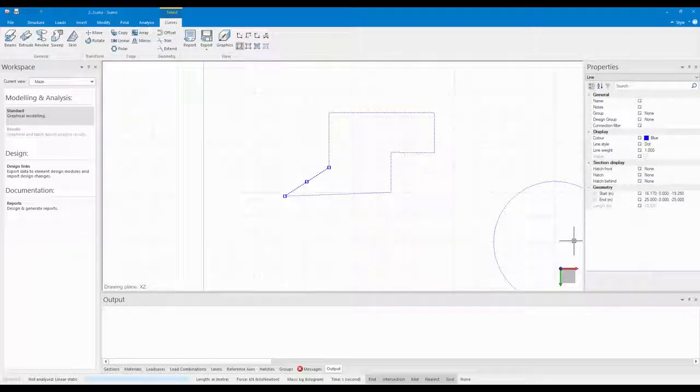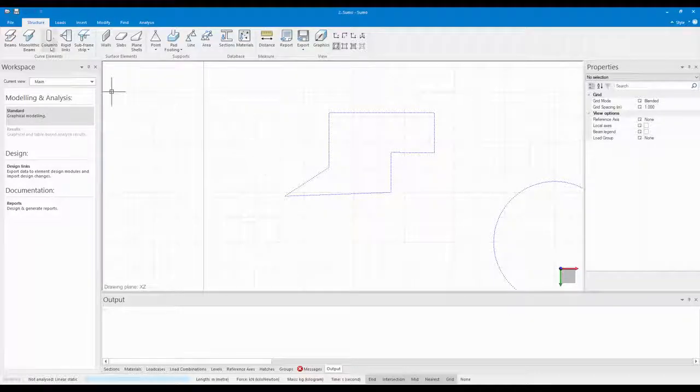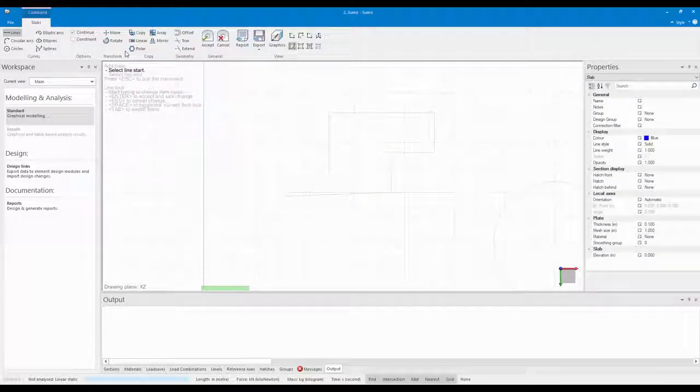Lines and curves can be used as a guide to create 3D geometry. This is discussed in detail at a later stage. To add a slab to my model using these lines, I have to go to the Structure tab and click on Slabs. Notice how the drawing tools in the contextual ribbon is much the same as when creating curves. I can now draw my slab geometry by snapping to my lines.